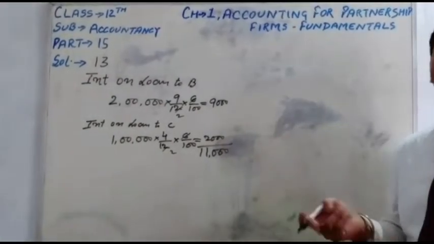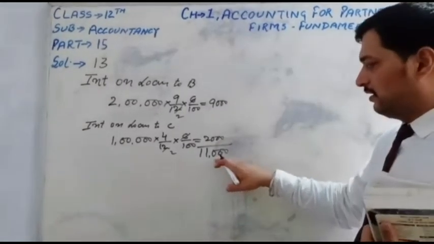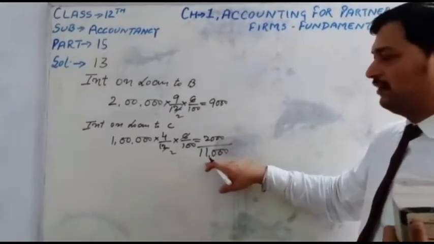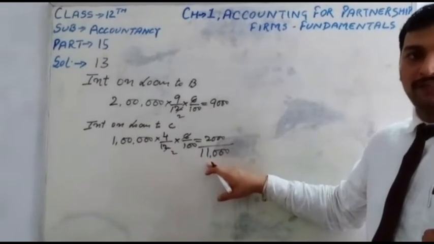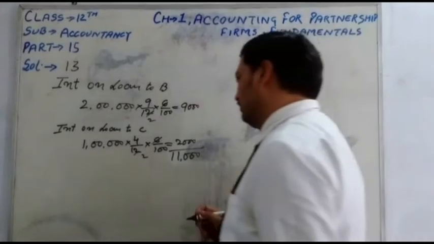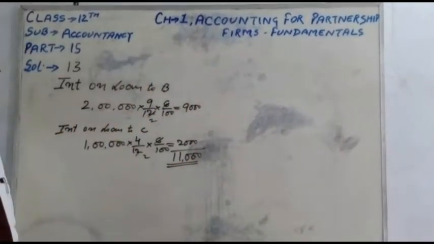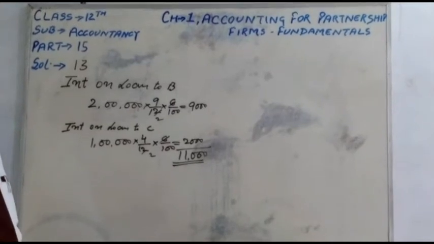And students, one more thing. In this question, profit is given, and the interest on loan is to be paid out of profit. So first we will deduct the interest on loan from the profit. First we will deduct these 11,000 from the profit. Profit is given as 7,70,000.